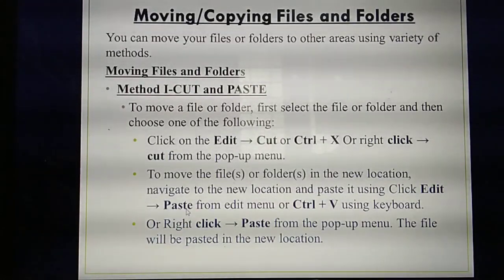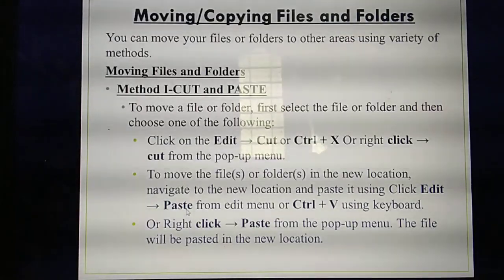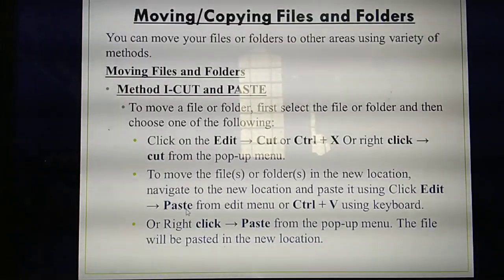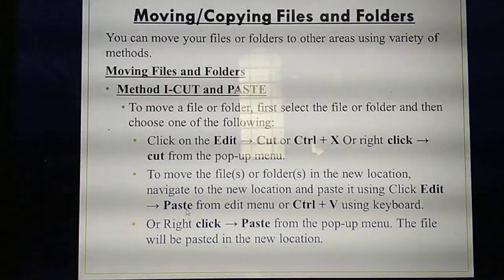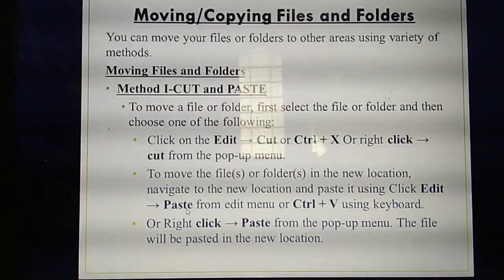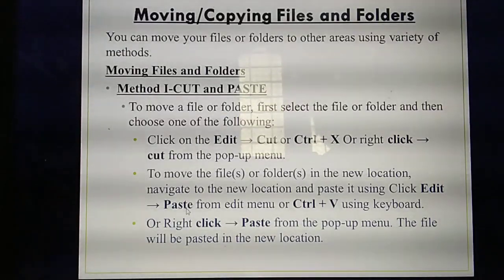So what do you need to do? First you need to select the location. For example, in the computer I have already shown a lot of drives: C drive, D drive, E drive and F drive. I am going to take the file from E drive and paste the file to F drive. So first I have cut the file from the E drive. Where am I going to paste it? F drive. So first I need to select the location in the F drive. Location means I need to open which drive? F drive first. Okay, that's the location.